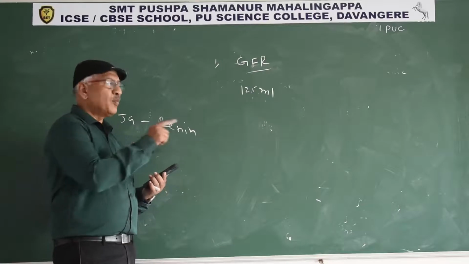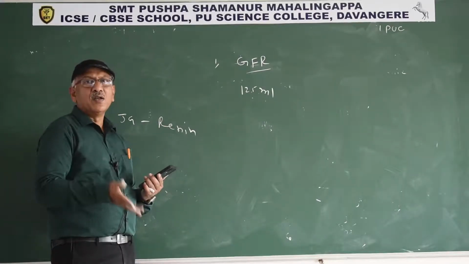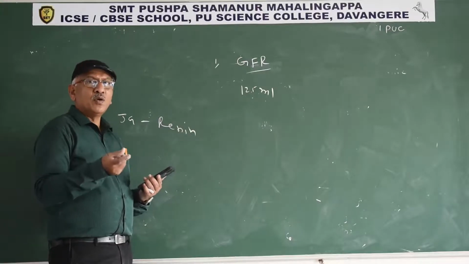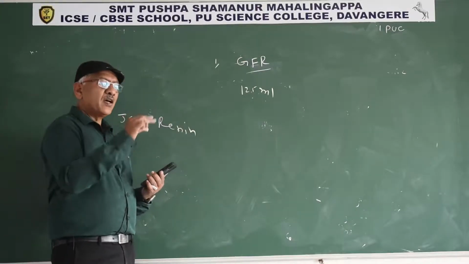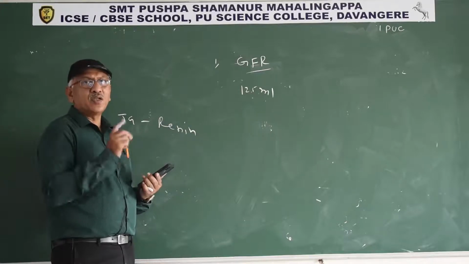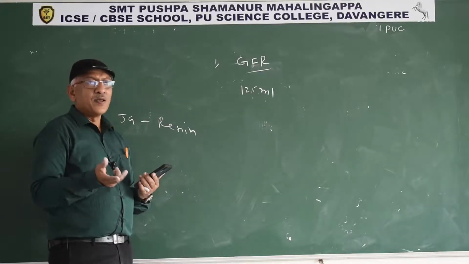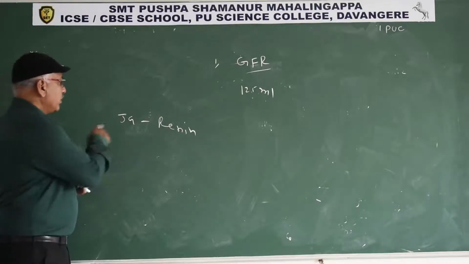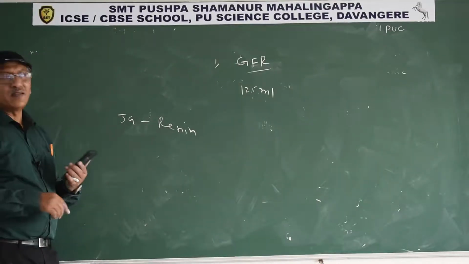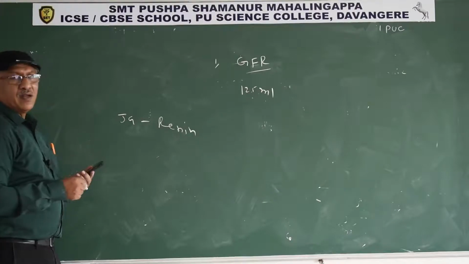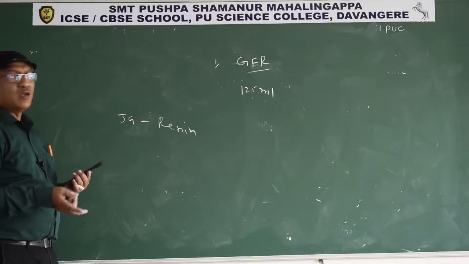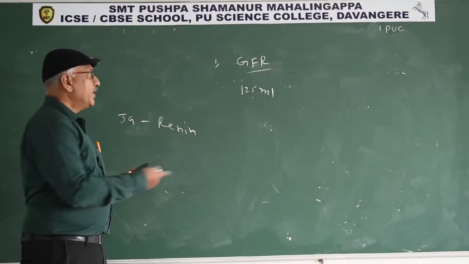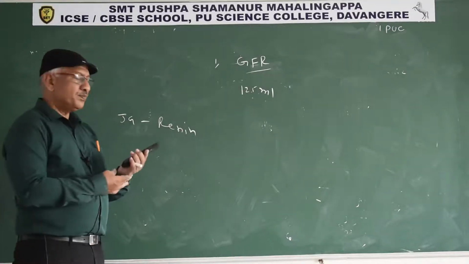Aldosterone promotes tubular reabsorption, and blood volume increases. If the blood volume is more, the afferent arteriole contracts and reduces the glomerular filtration rate. If the blood volume is less, juxtaglomerular cells release renin. Finally, the adrenal cortex releases aldosterone, which promotes tubular reabsorption and increases the blood volume.